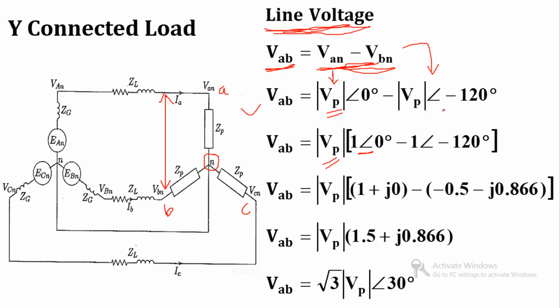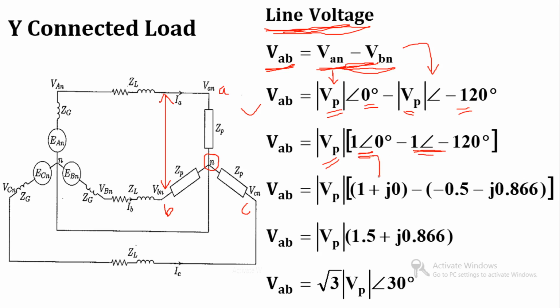Again I have taken VP as common, so the remaining term is 1 at an angle minus 120 degree. So the remaining equation will be VAB is equal to mod VP times, 1 at an angle 0 degree minus 1 at an angle minus 120 degree.